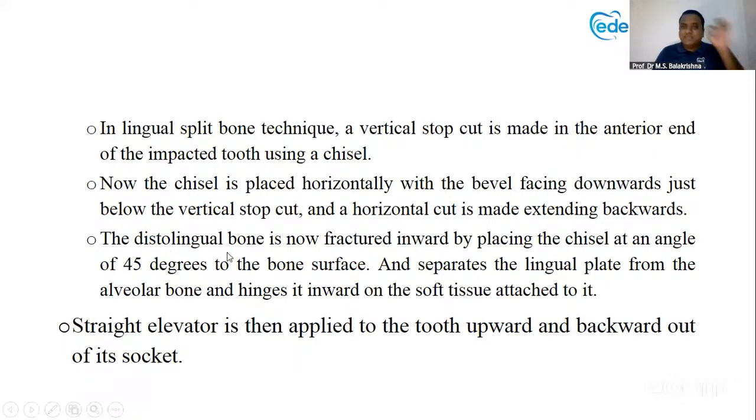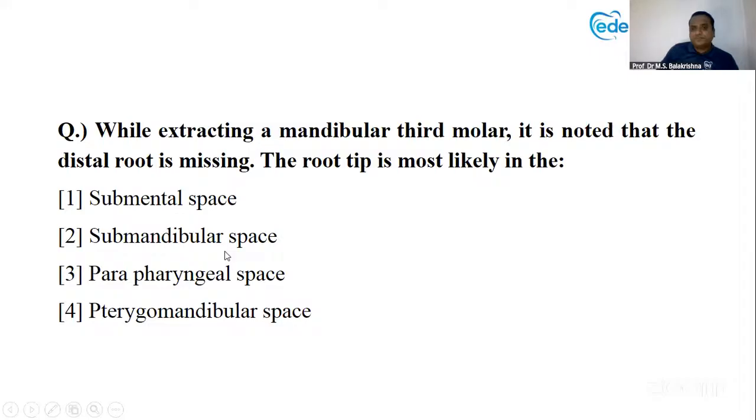Okay, so these are the things which you should know. Very, very interesting question. This is a very good question actually. While extracting a mandibular third molar, it is noted that the distal root is missing. Third molar distal root is missing. Where is that root tip?